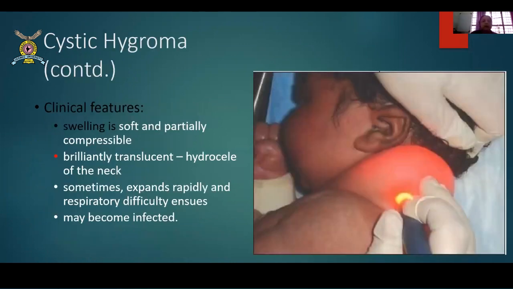Remember that. So this hygroma, it is a very classical word which will tell you that these swellings are very brilliantly translucent. This is like hydrocele of the neck. It is also called hydrocele of the neck. They are soft swellings. They are very compressible and sometimes expand rapidly with respiratory difficulty. They can become infected.